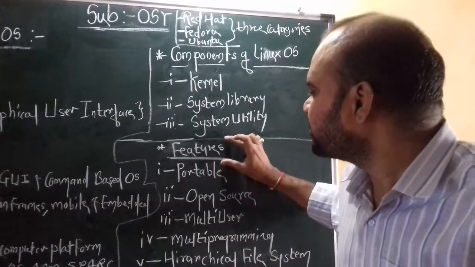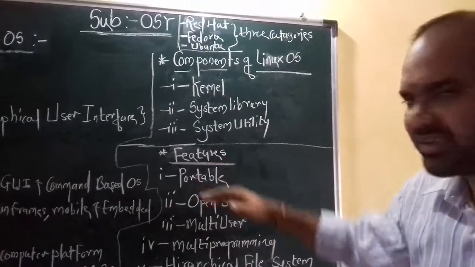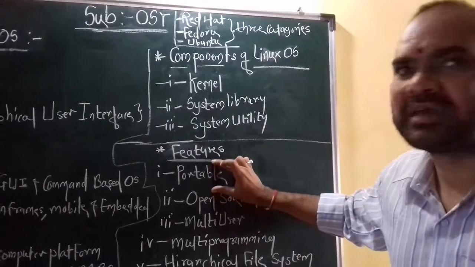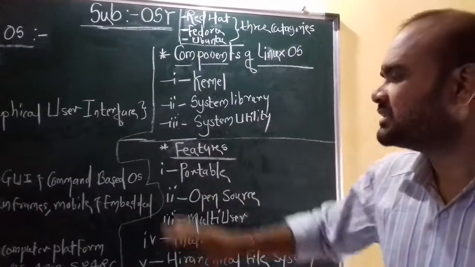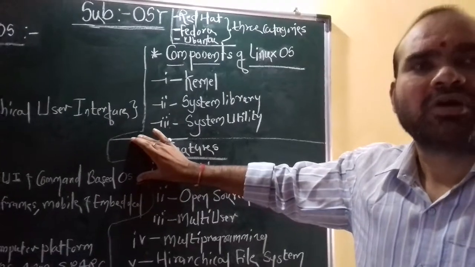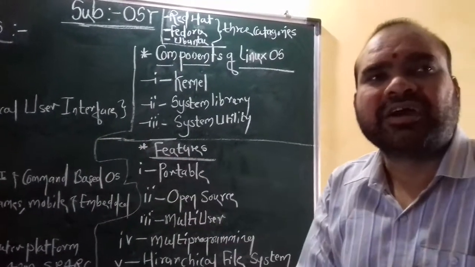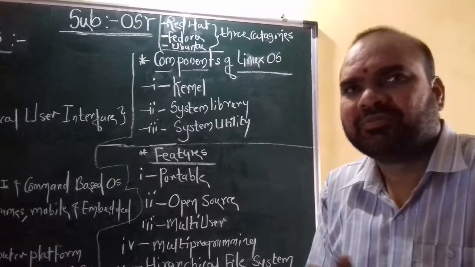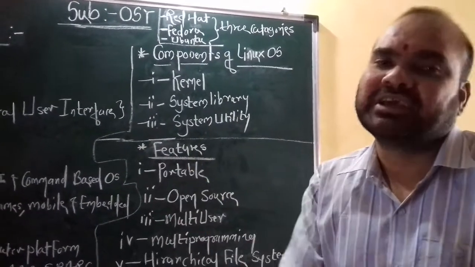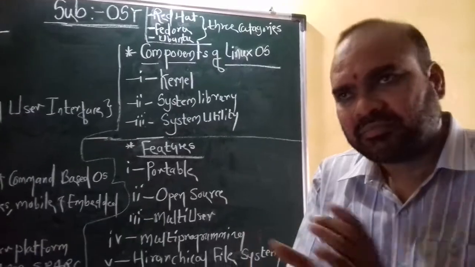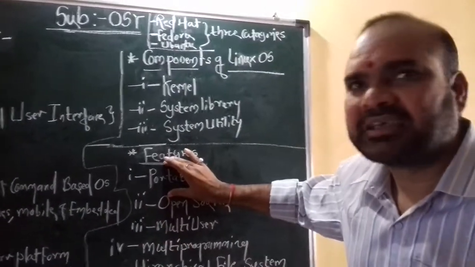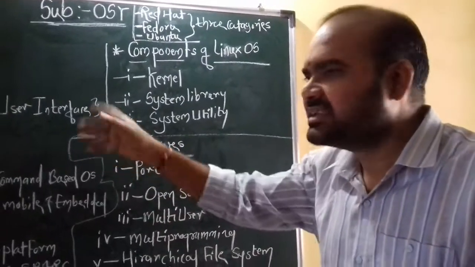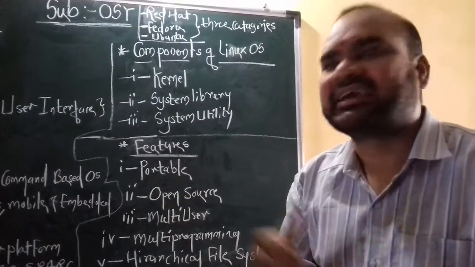Okay, now the next point is the features. There are a number of features available in the Linux OS. The first one is portable. Portable means what exactly? This particular OS is compatible with any kind of machine. It does not matter what the configuration of the machine is. This OS matches any kind of machine.